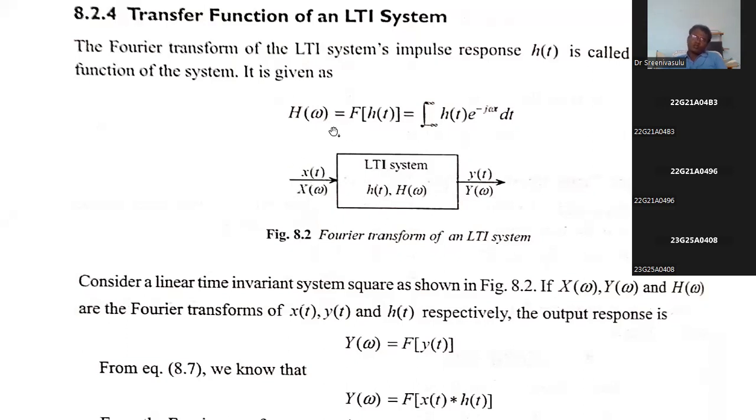Just you apply Fourier transform of impulse response. Suppose if you apply Fourier transform of impulse response, h of t, the Fourier transform is h of omega. It is equal to integral from minus infinity to infinity h of t into e power minus j omega t into dt. It is the general formula for finding the Fourier transform of h of t. It is nothing but the transfer function of the system.